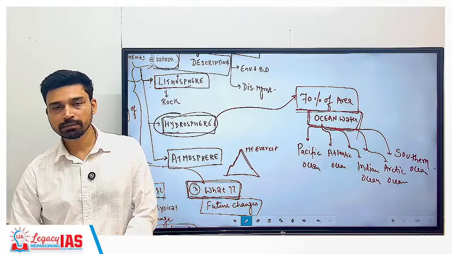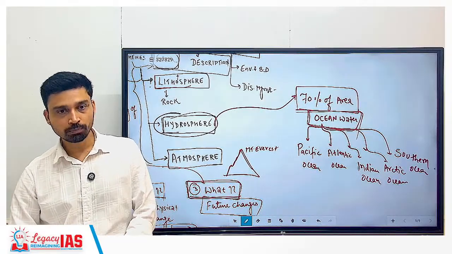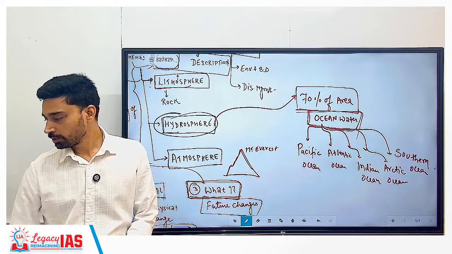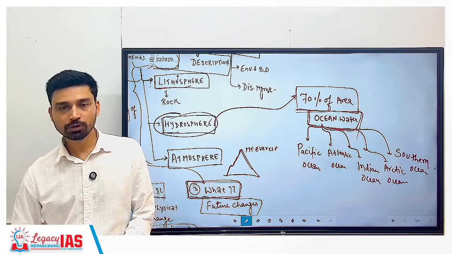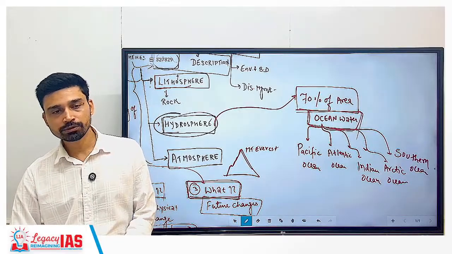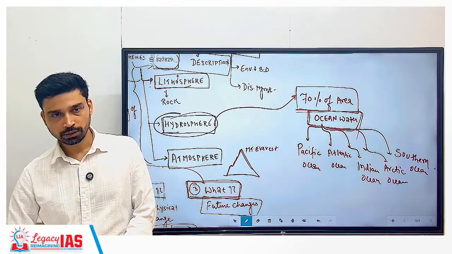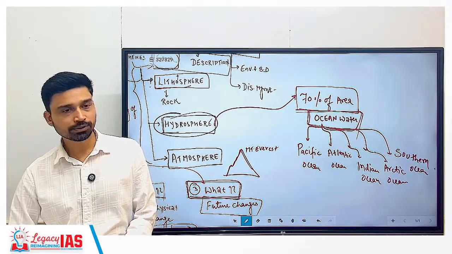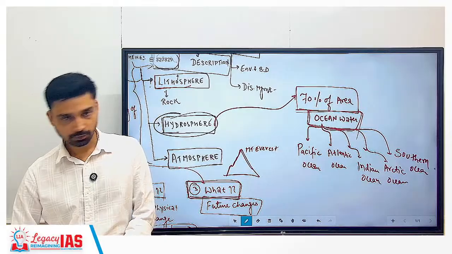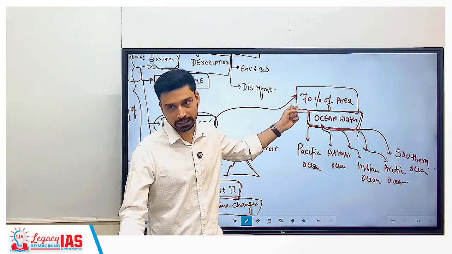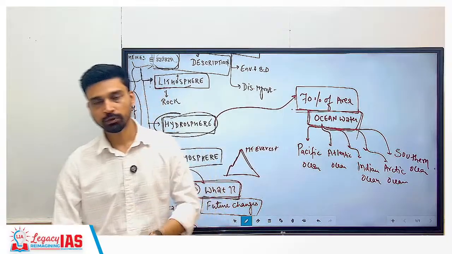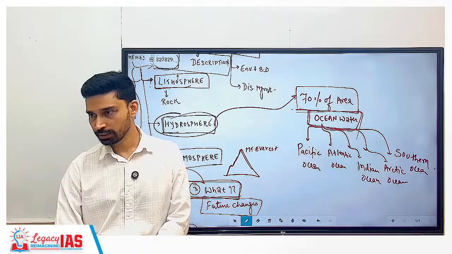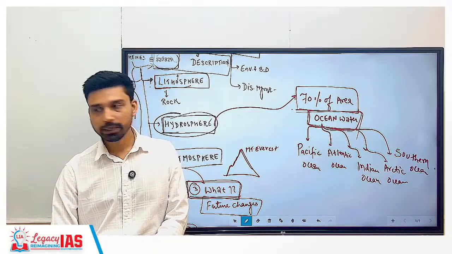So that is why Earth is sometimes also called water planet or blue planet. Why? Because it reflects blue color. But you can see that is where the irony is, because even though Earth has 70% of surface under water, what we face in many parts of the earth? Scarcity or crisis of water. What is the reason? Because this water you have in the ocean, can it be used directly? No. Why it cannot be used directly? Because it is saline water, salt water.